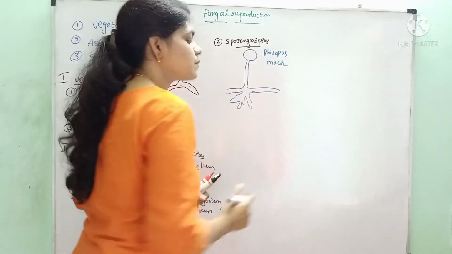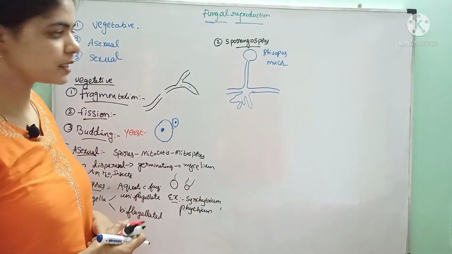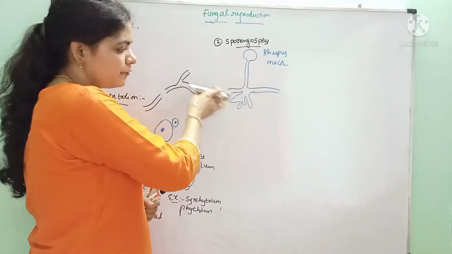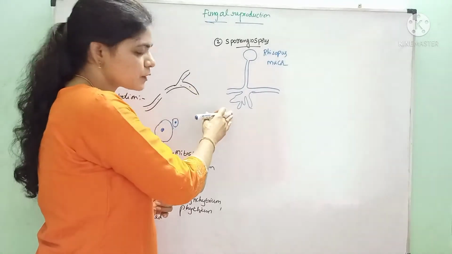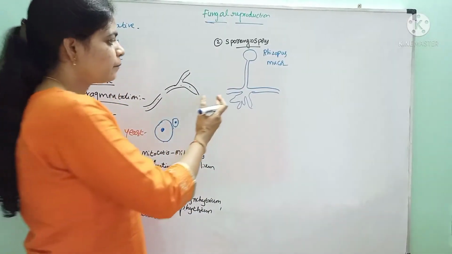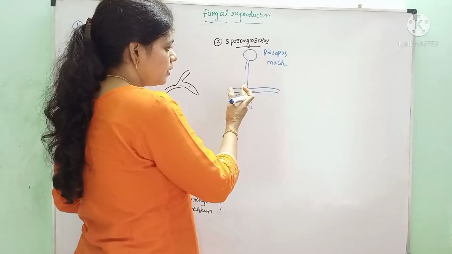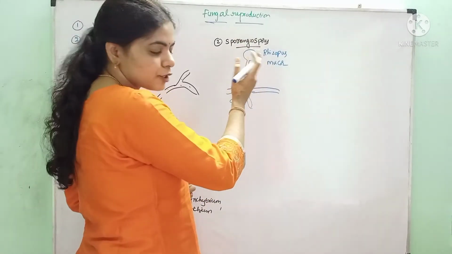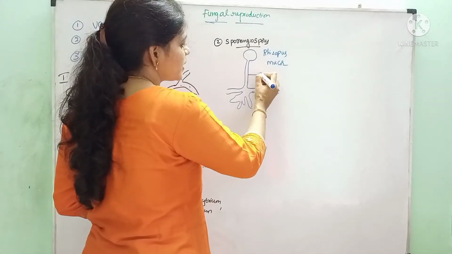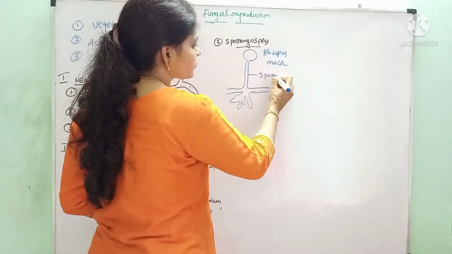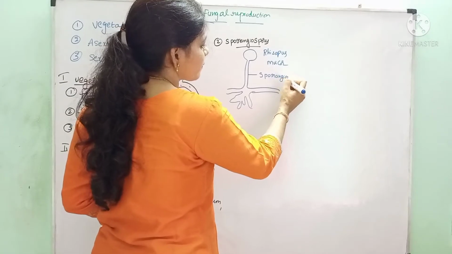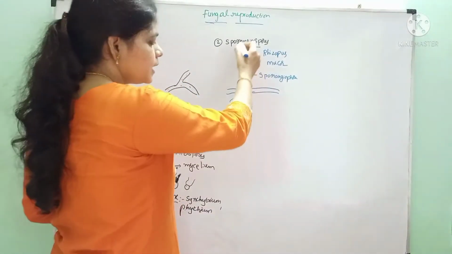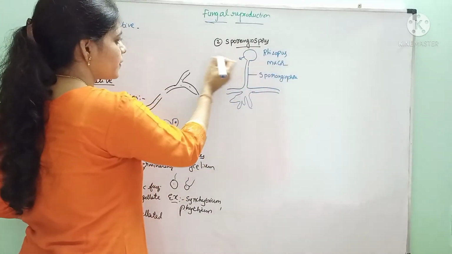Here, this is a hypha. These horizontal hyphae are called stolons, and these vertical hyphae are called rhizoids. From the stolon, an erect tube-like structure grows, which is called the sporangiophore. On top of this sporangiophore, a bulged structure grows, which is called the sporangium.